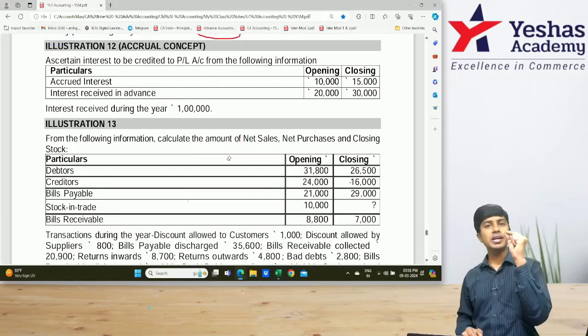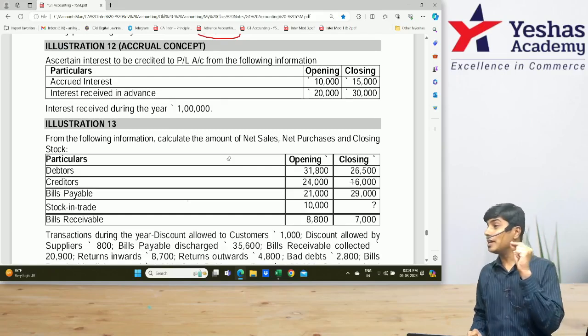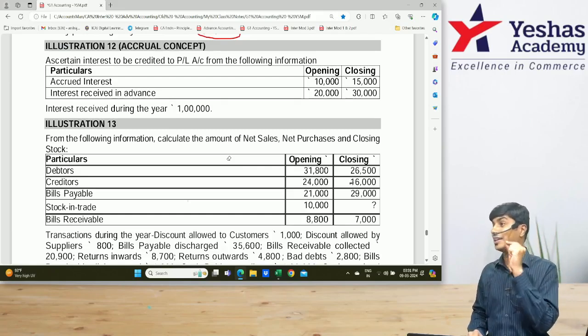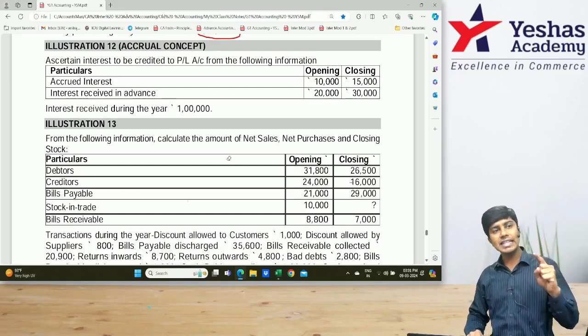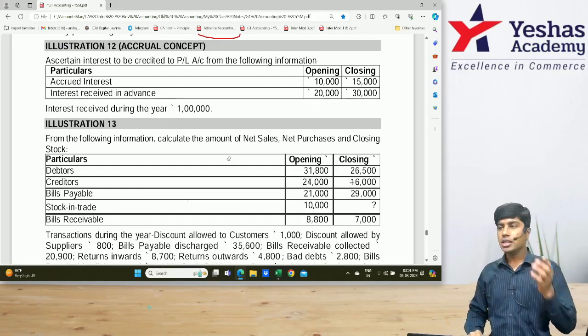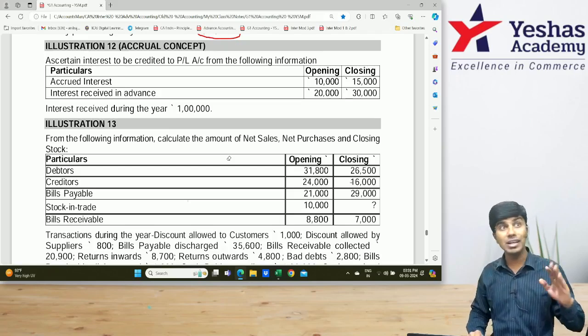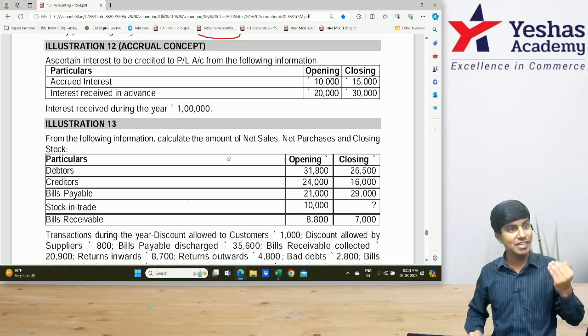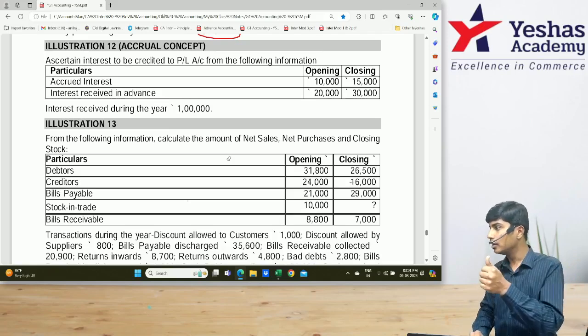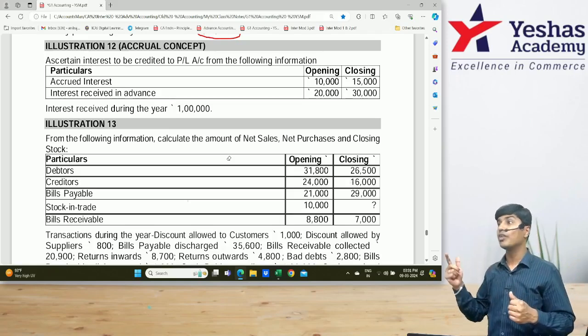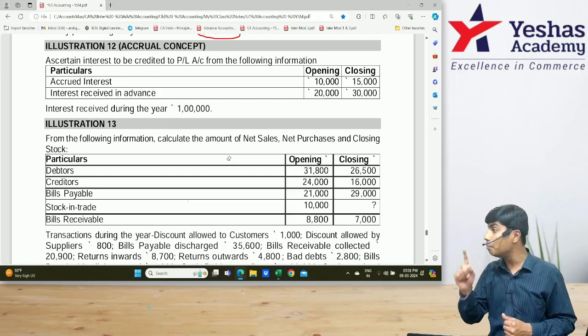See, income has to be credited to P&L. Income will be credited to P&L based on earning, not based on receipt. Interest is recorded based on time basis. So if the time period is over and you have earned the interest, you will record it in P&L account irrespective of whether you have received it or not. Am I right? You would have done similar kind of adjustments in final accounts of company also. You do it in NPO also.